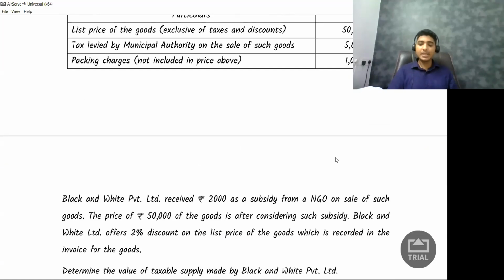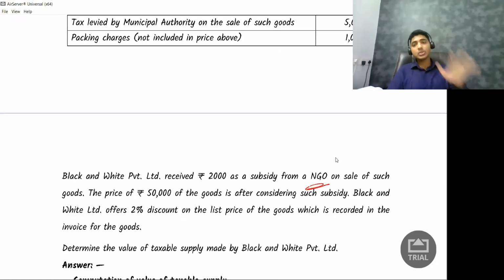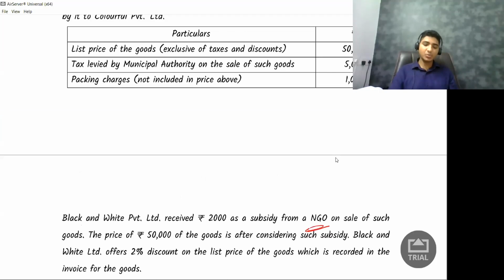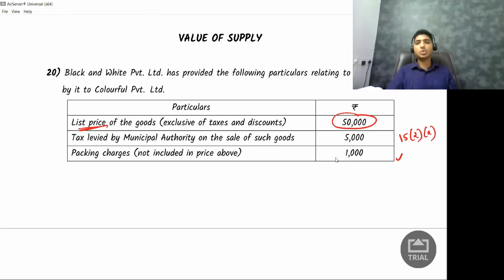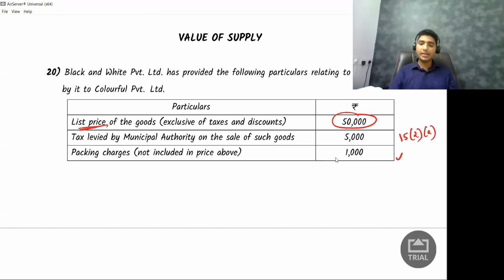No, it is given by some NGO. So even that 2,000 rupees should be added to the value of supply. So what next? They're talking about discount. They're saying there is 2% discount on the list price. What is the list price? List price is 50,000 rupees. So on 50,000 rupees, I need to deduct 2%. That is 1,000.